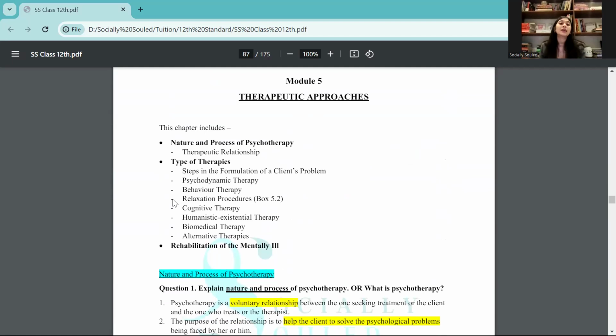Then comes the next chapter, that is therapeutic approaches. You see, in 4 chapters only, there was so much to learn. But then again, in module 5, that is therapeutic approaches, here you need to understand how each of the therapies works. So we are doing psychodynamic, behavioral, relaxation procedures, cognitive, humanistic, existential, biomedical, alternative. As a matter of fact, from alternative therapies, a lot of questions come.